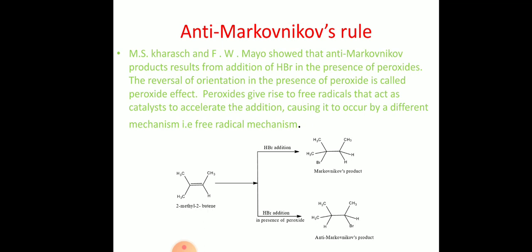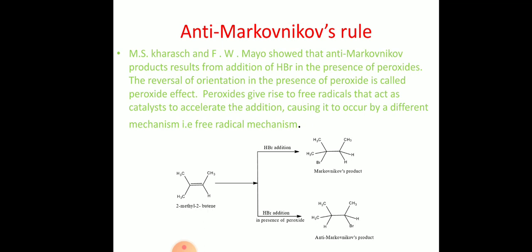So HBr addition is taking place according to Markovnikov's rule. When you add peroxide, it will take place in the opposite, reversal direction. So I am calling it the anti-Markovnikov's rule or peroxide effect, because it is taking place in presence of peroxide.